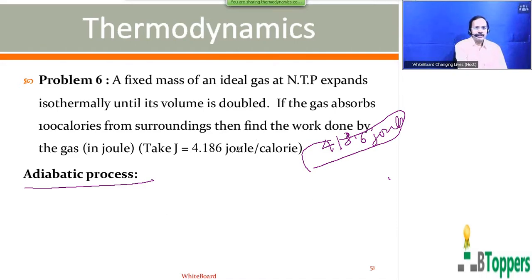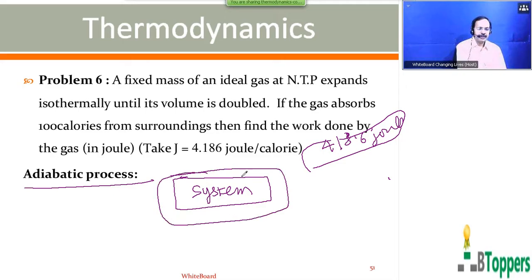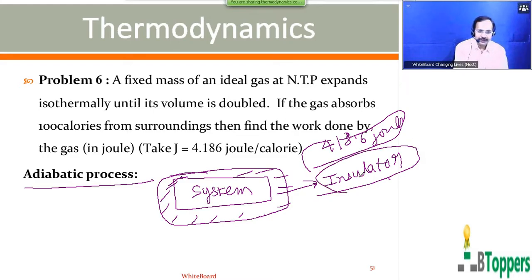When a system is completely insulated thermally from the surroundings, that means the system is surrounded by insulating material or medium, so that no heat energy goes into the system from the surroundings and no heat energy goes from the system into the surroundings.